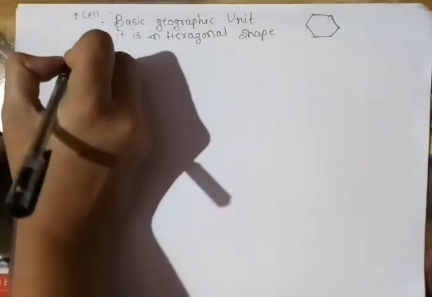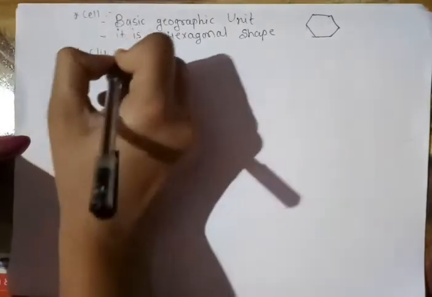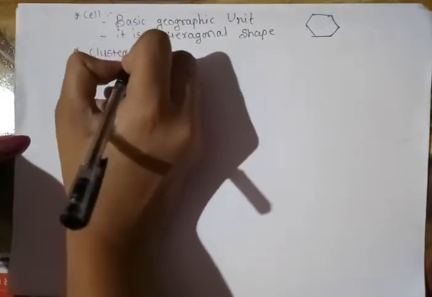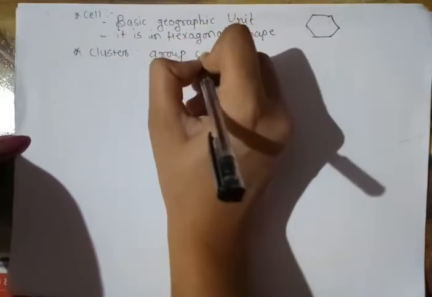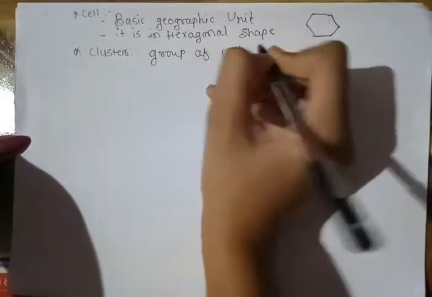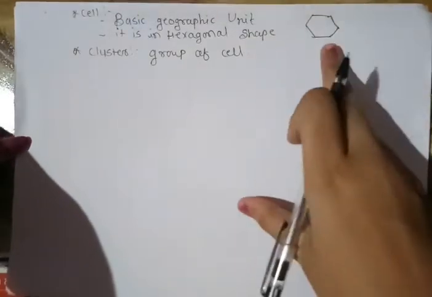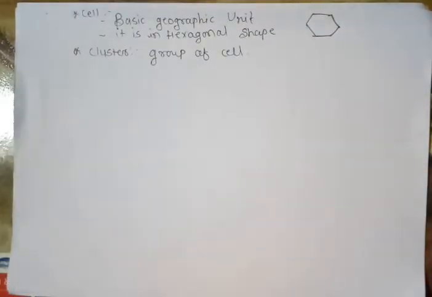The second important topic is the cluster. A cluster is nothing but a group of cells. If there is one cell, we call it a cell. But if there is more than one cell, we call it a cluster. Even two cells form a cluster. More than one cell, or a group of cells, is known as a cluster.